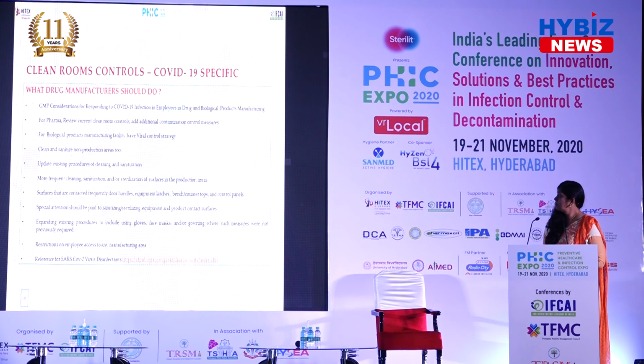And then you also require more frequent cleaning, sanitization and sterilization of surfaces in the production areas. In production areas, two types of surfaces can be there: product contact surfaces and non-product contact surfaces. Product contact surfaces, we are all aware, come into contact with the product, like equipment or a consumable, so many things which directly come into contact with the product. Such things you need to definitely sterilize, and if some products don't require that, you have to just do a more frequent cleaning and sanitization.